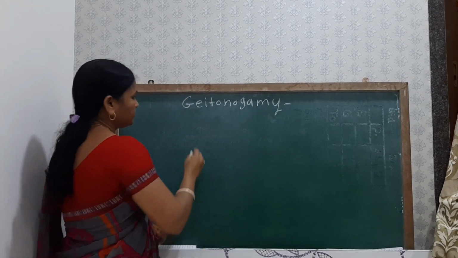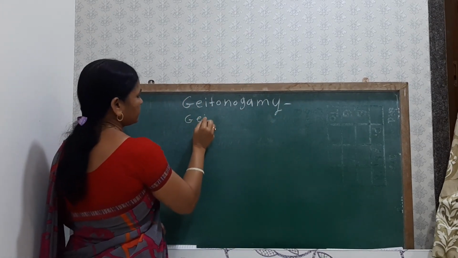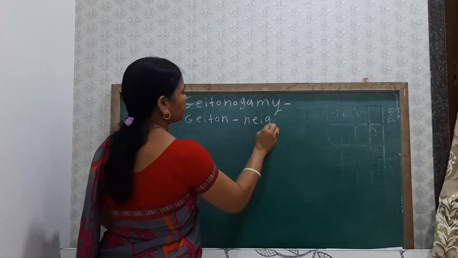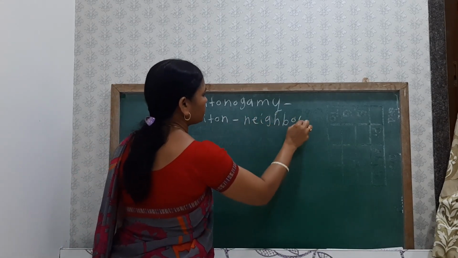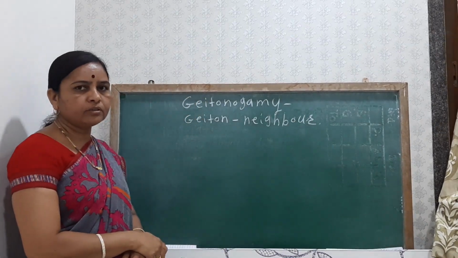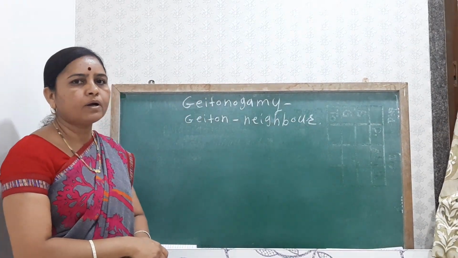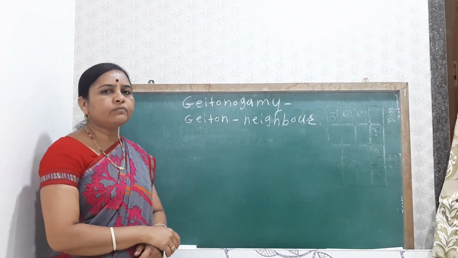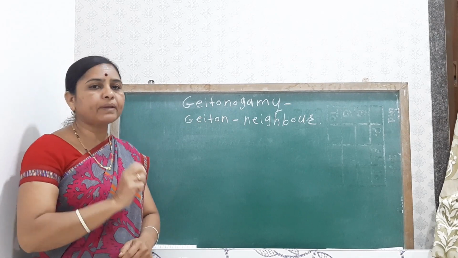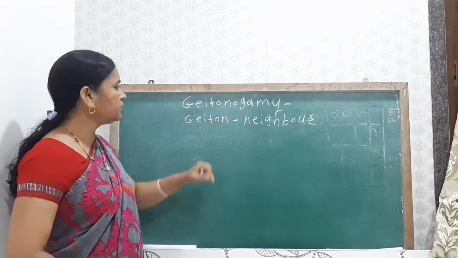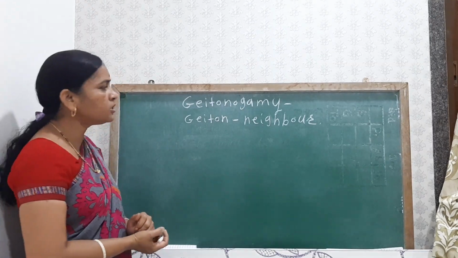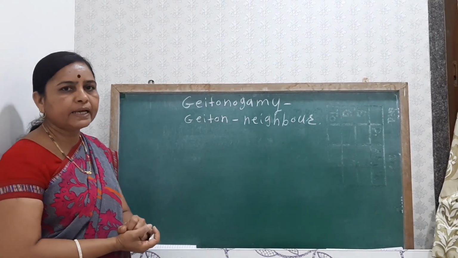Geiton means neighbor. Here the pollination takes place from one flower to another flower that is present on the same plant. So geiton means neighbor.